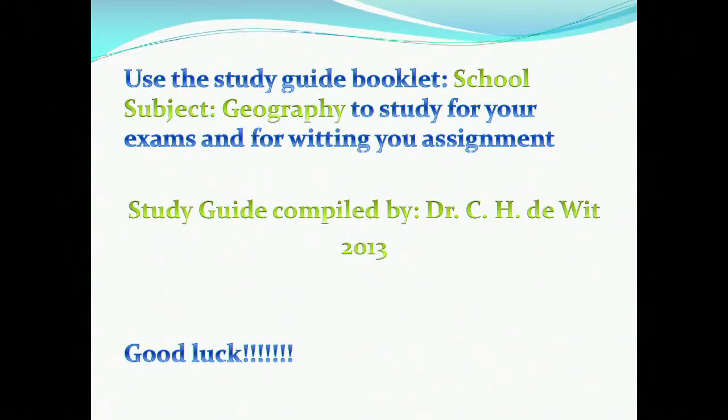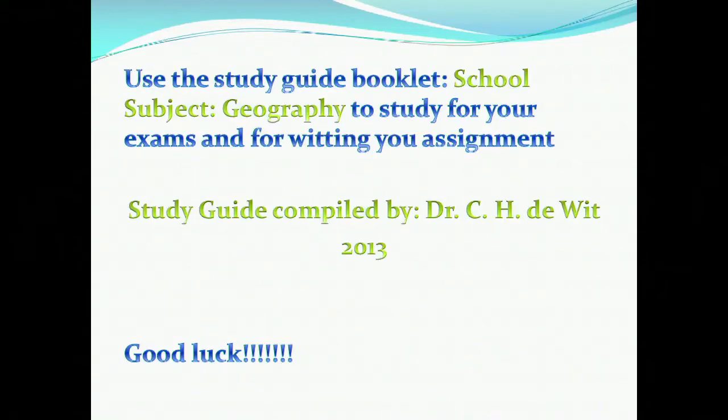Again, if while you are studying you get stuck on something, you can always consult me between 5 and 8. I'll be available to answer you, but I cannot make your assignment for you or provide you with answers to your assignment, but I am able to guide you on what to do to come to the right answer.